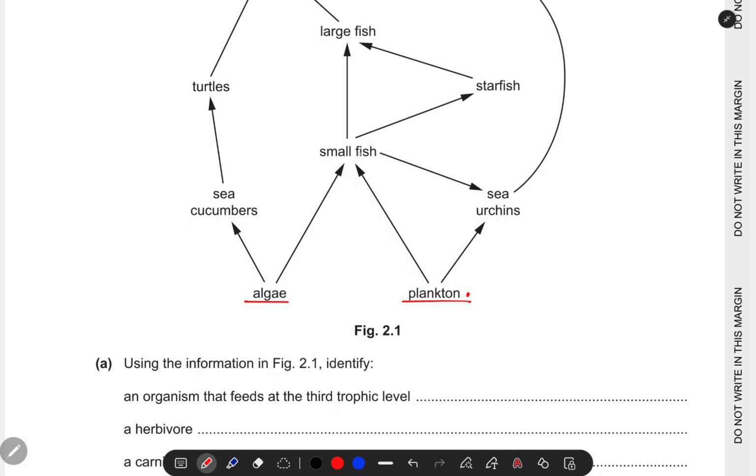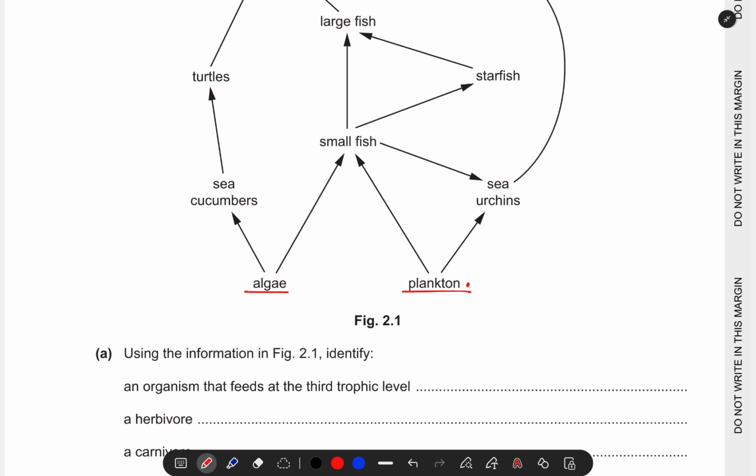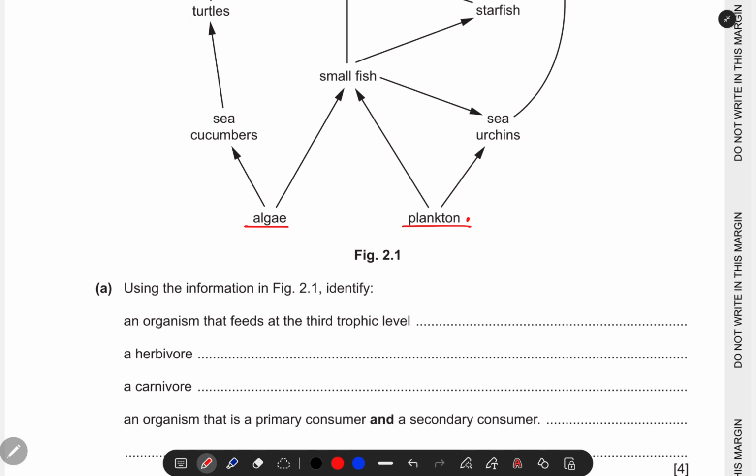Small fish is also feeding on plankton. Are you there? Okay. So that's what a herbivore is. So here we have sea urchins. A herbivore, yes. We have sea urchins, sea cucumbers.